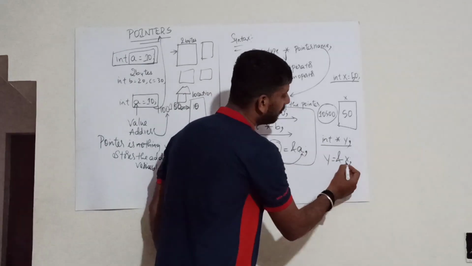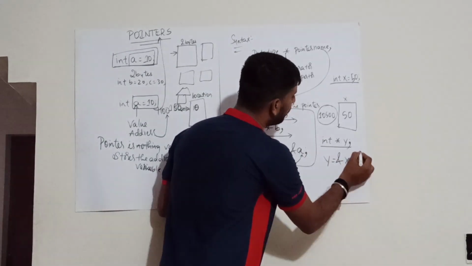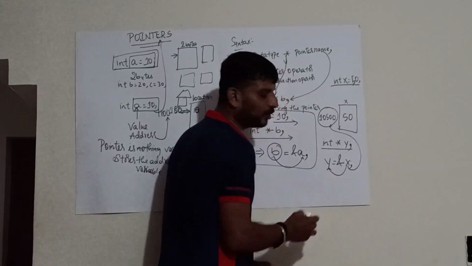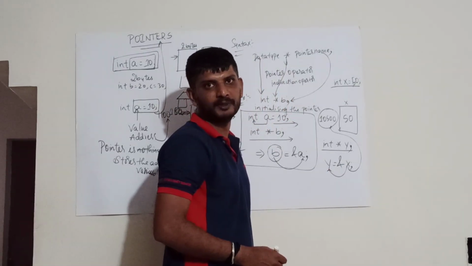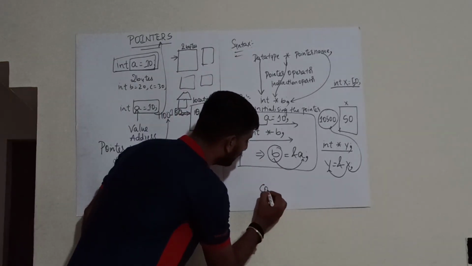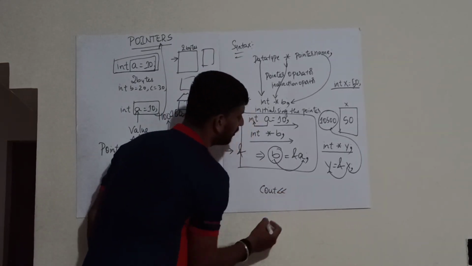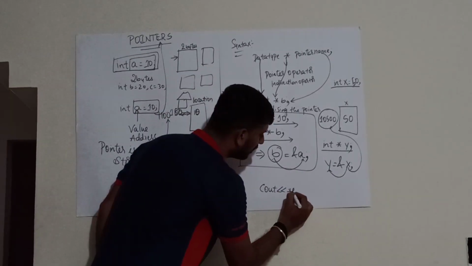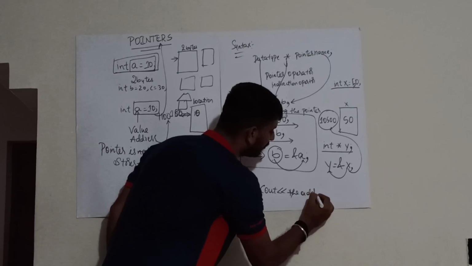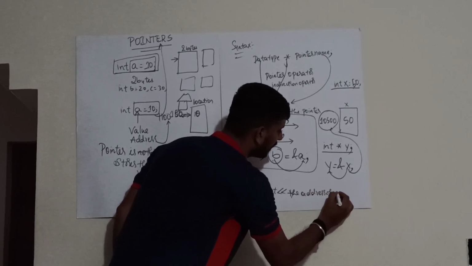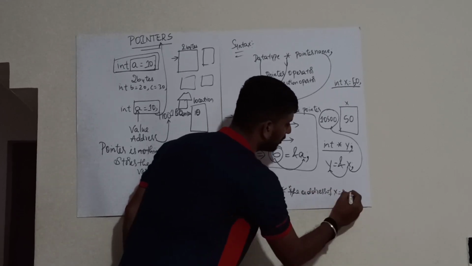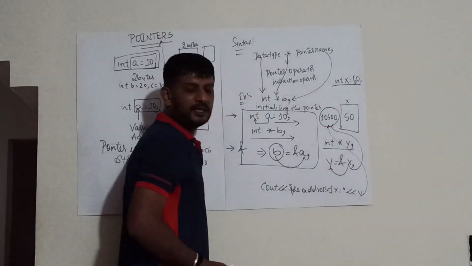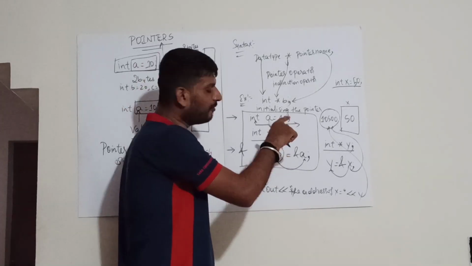If I do like this, what happens? The address of x is nothing but 10,500. 10,500 will be stored in y. Whenever I display this particular statement, cout the address of x is equal to y, it will display the address that is nothing but 10,500.